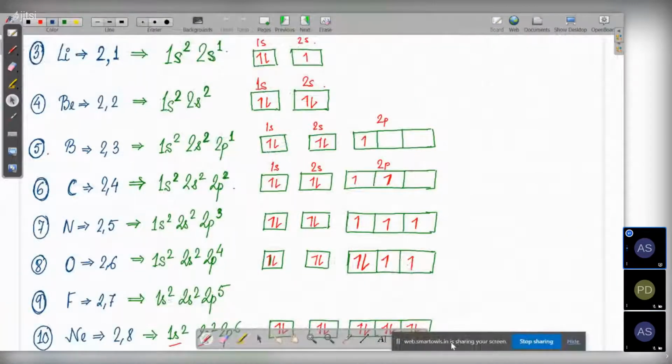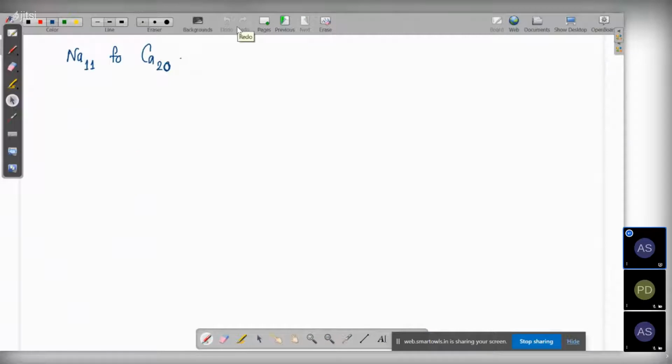So we were doing the electronic configurations. Let's do it more today. I will write till 13 today. First with sodium. Papia will be telling me the configuration. For sodium, the atomic number is 11. What is the configuration for sodium?